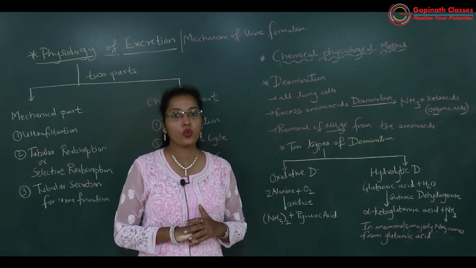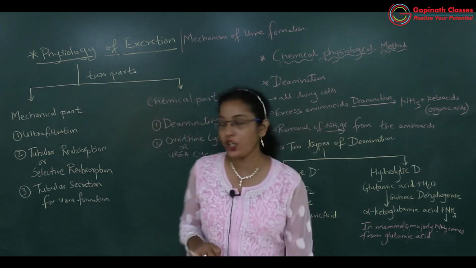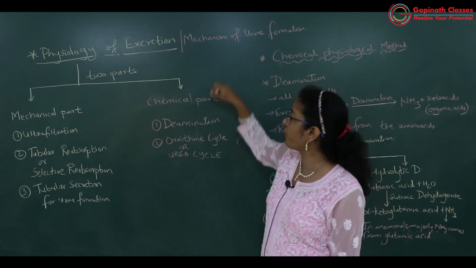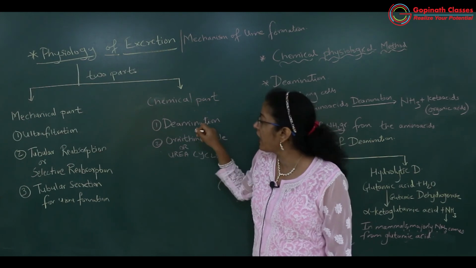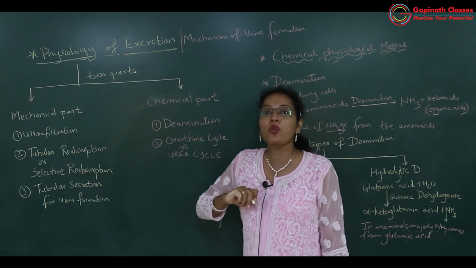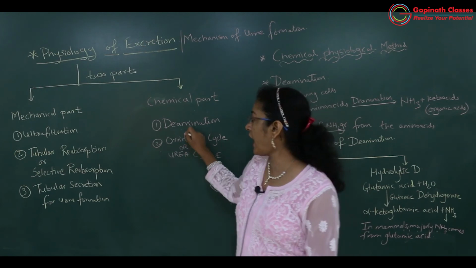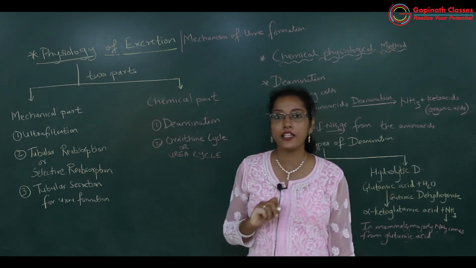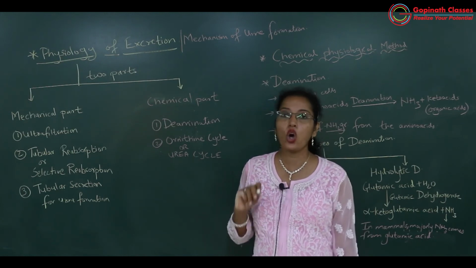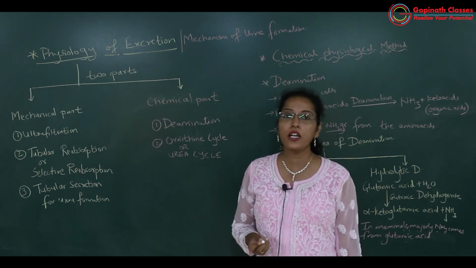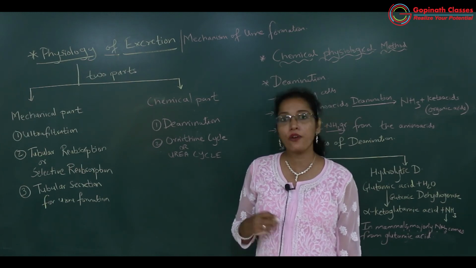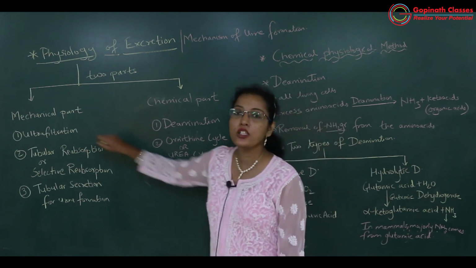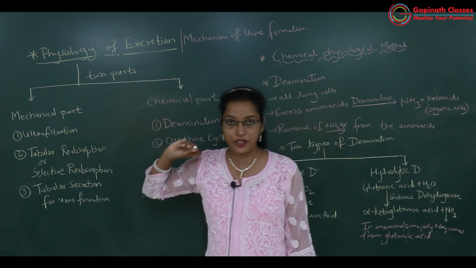Okay, got it? So we have finished one part of the chemical part of urine formation. In the mechanism of urine formation, we have studied how ammonia is released by the deamination process. Now the second part remains, that is the ornithine cycle or urea cycle, which we will learn in the next lecture. After that we will switch over to the mechanical part.